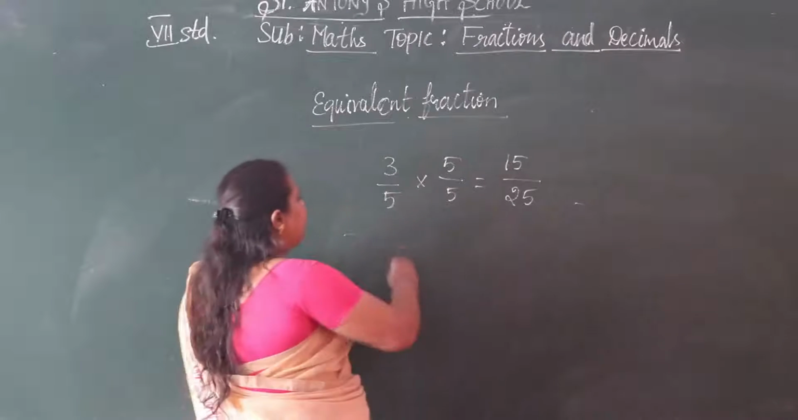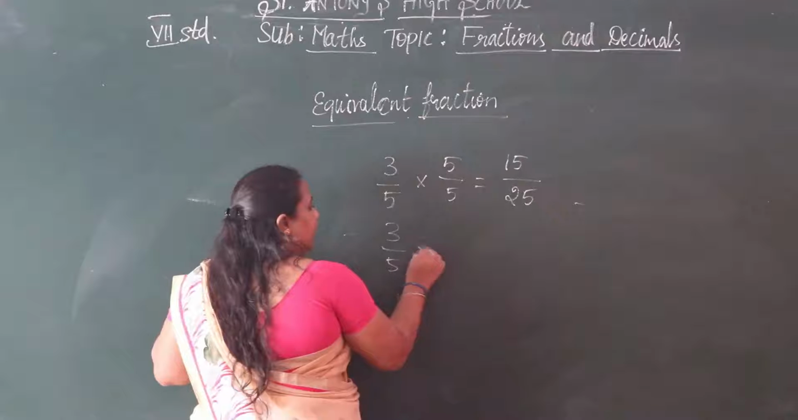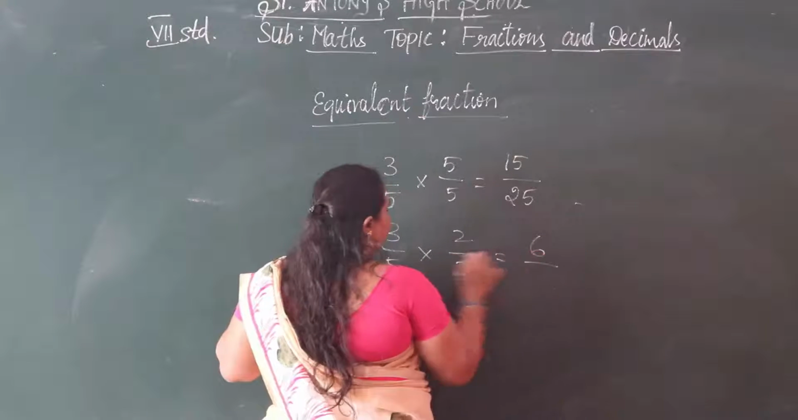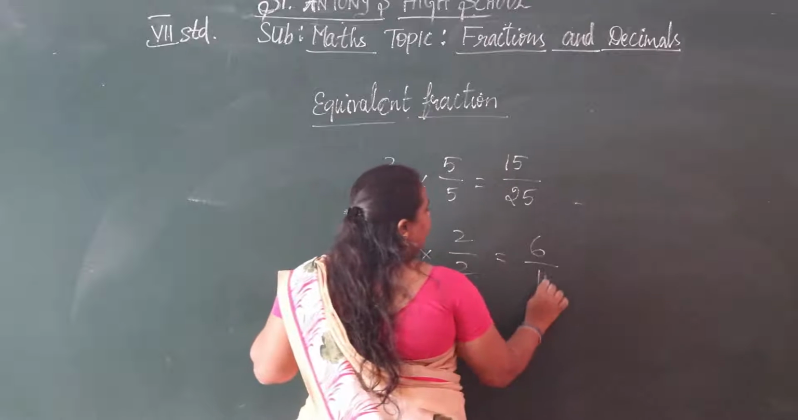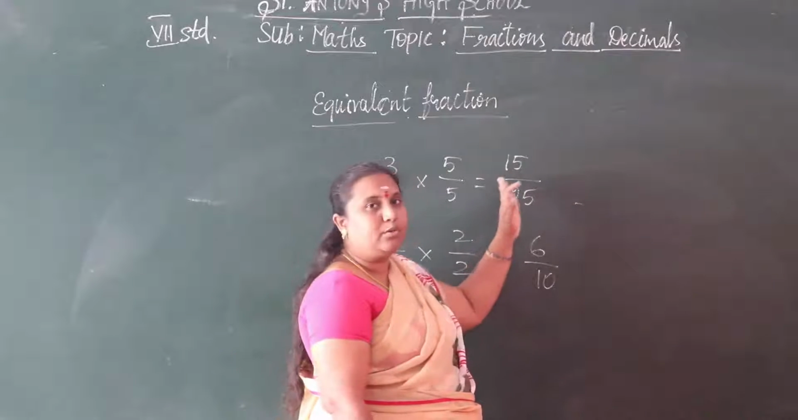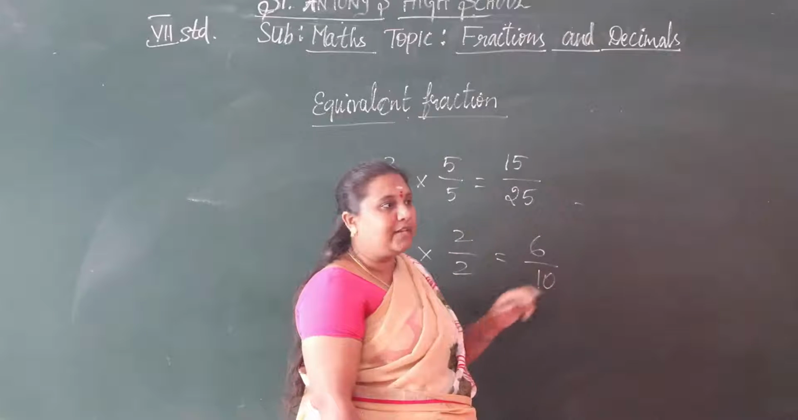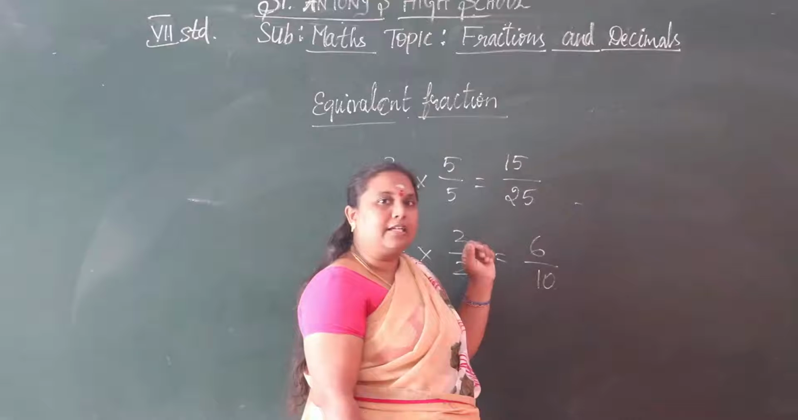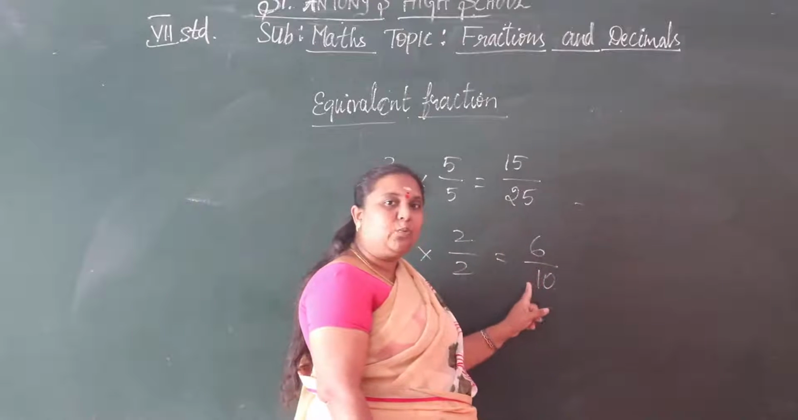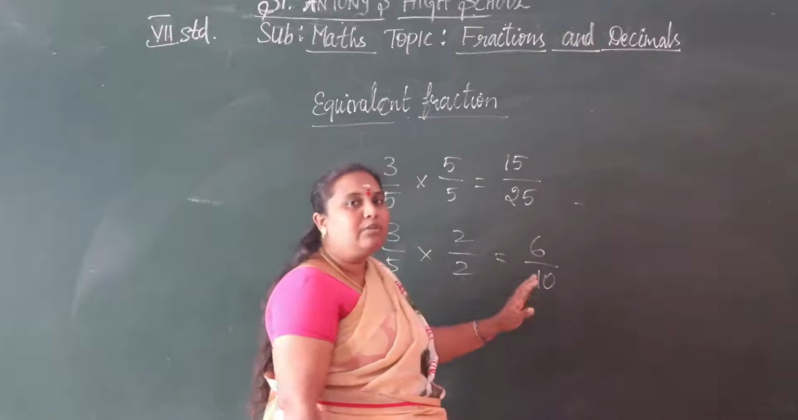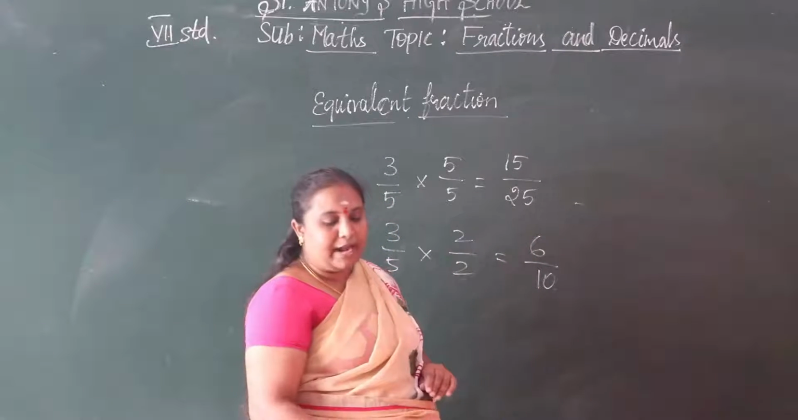Or we are multiplying 3 by 5 by 2 by 2. We have 3 2s are 6, by 5 2s are 10. Then we can say 6 by 10 is equivalent to 15 by 25. Understood? Now these two are equivalent fractions.